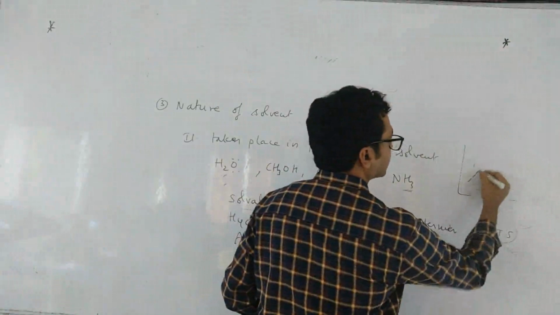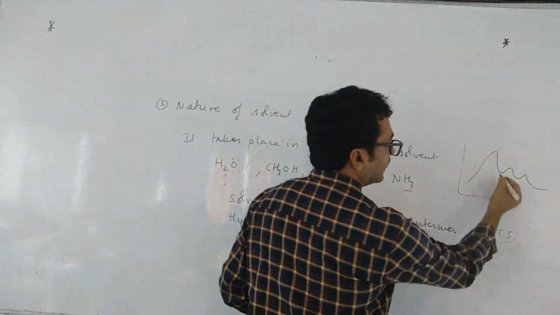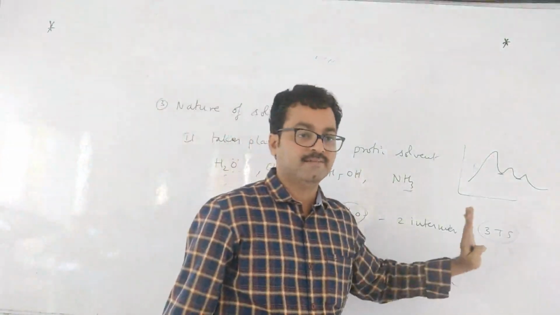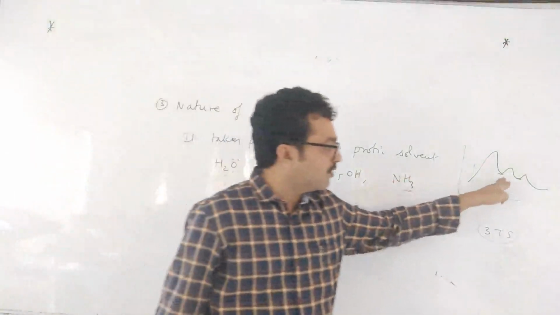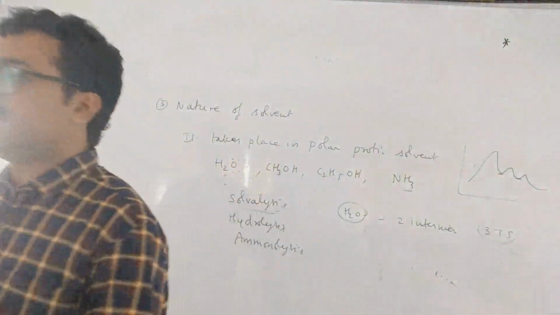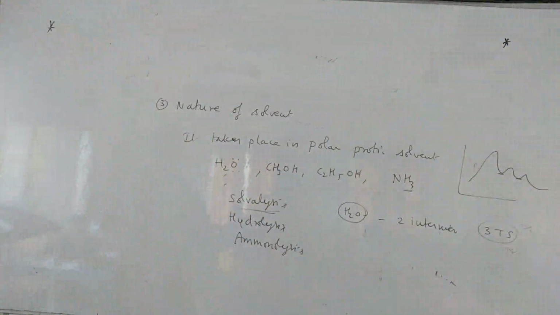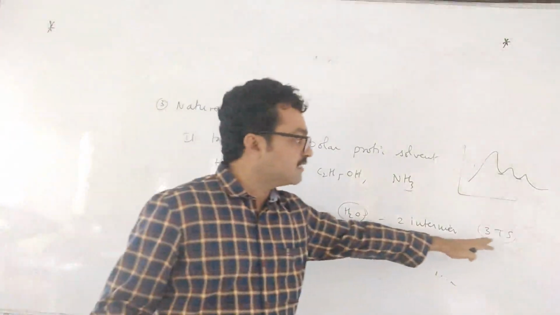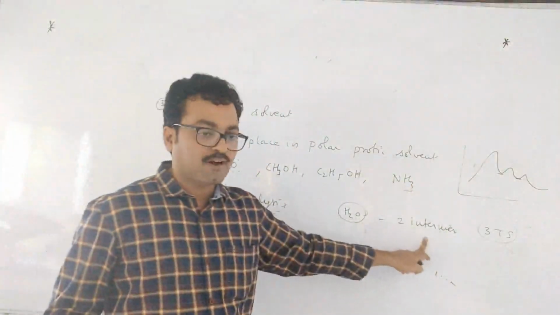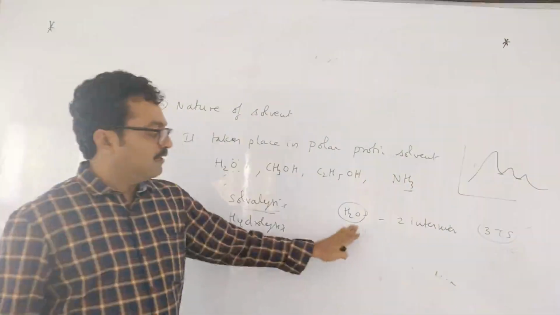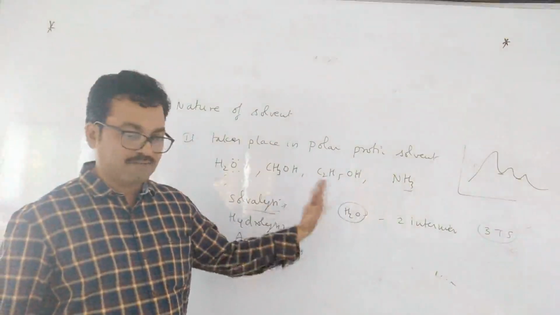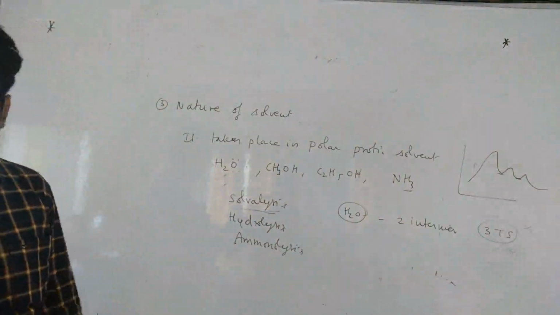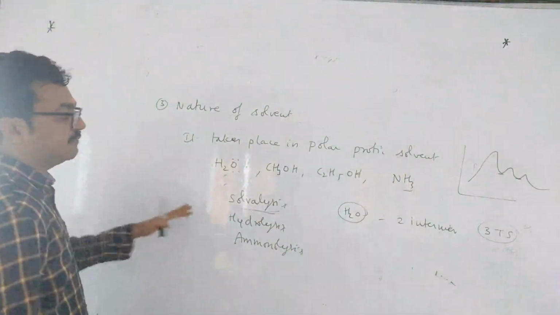The graph will be like this. If 2 intermediates are formed, how many transition states will be formed? Three. Just remember this, no need to know exactly what is there. If the number of intermediates is X, then the transition states are X plus 1. If 1 intermediate is formed, then 2 transition states. If 2 intermediates are formed, then 3 transition states. If you take the reaction with water, I will tell you the example afterwards, that is not needed. 2 intermediates and 3 transition states are formed. Okay children? So it takes place in polar protic solvent.